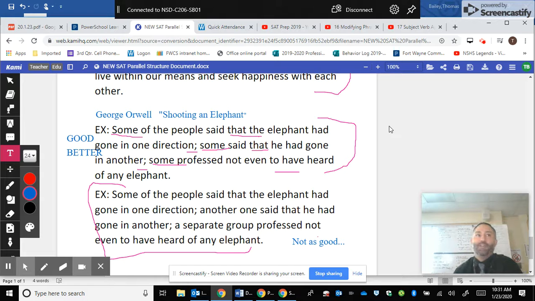If you become a writer or you write for your English class, you should try using parallel structure when you're trying to make a rhetorical point. You should use repetition sometimes because it lulls the reader into the situation, and then turn a corner and break the parallel structure to get the reader's attention a second time. And that's what separates a professional writer from people that are just trying to get through school.